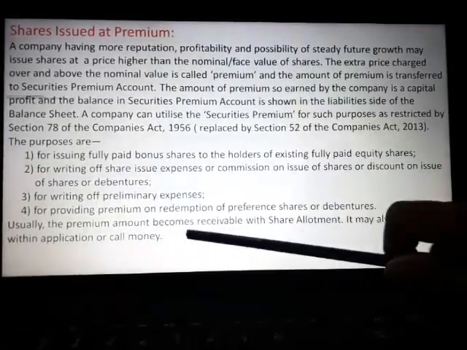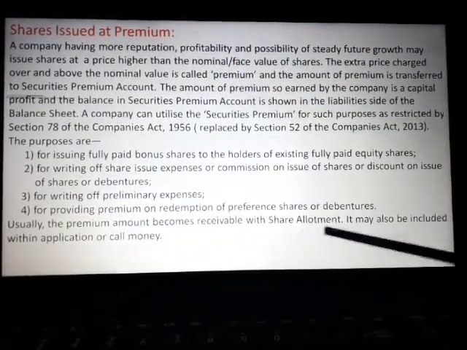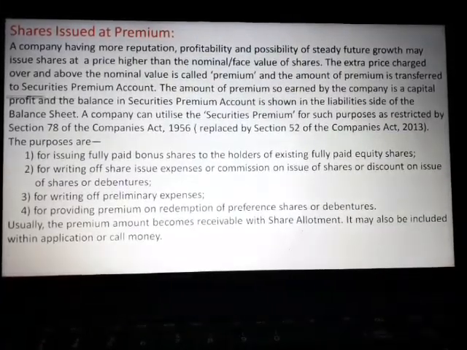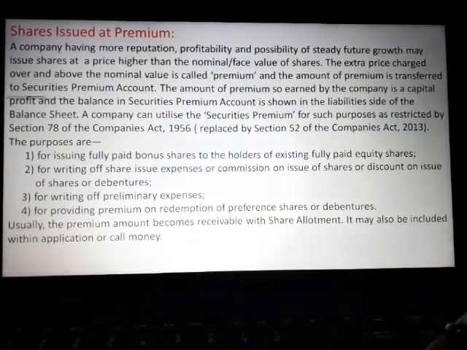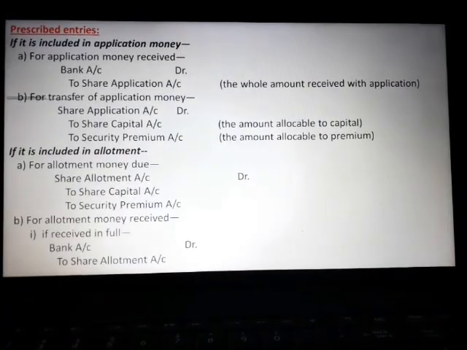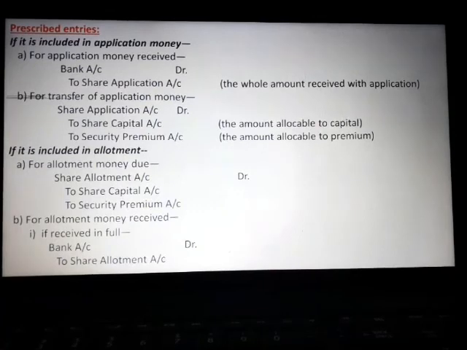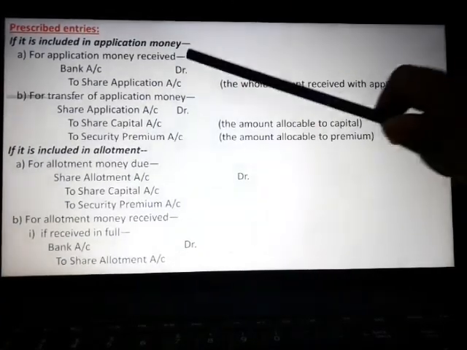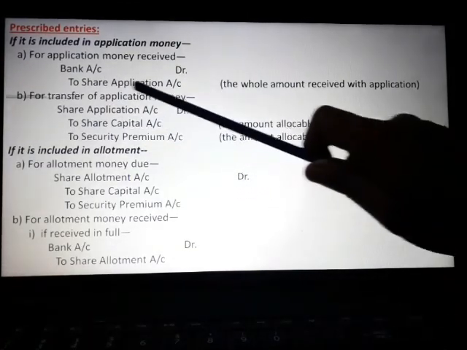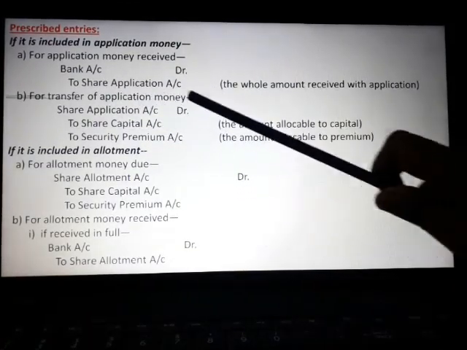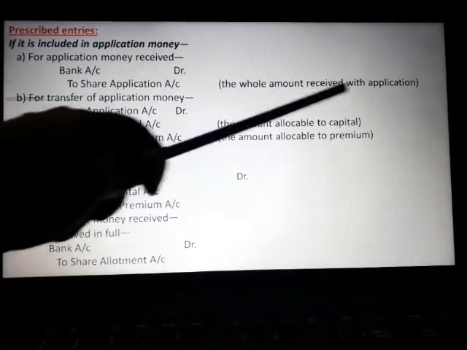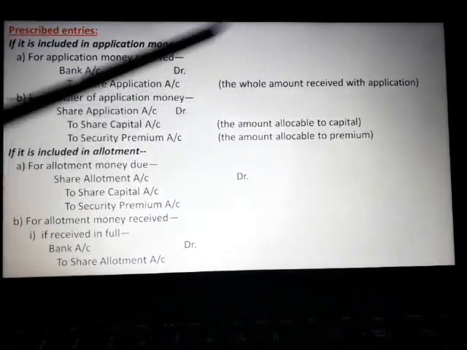Usually the premium becomes receivable with share allotment. It may also be included with application or call money, as we have discussed earlier. Now, what are the prescribed entries or the probable entries? If it is included in application money, then for application money received, the entry is bank account debit to share application account. The whole amount received with application is to be credited here.